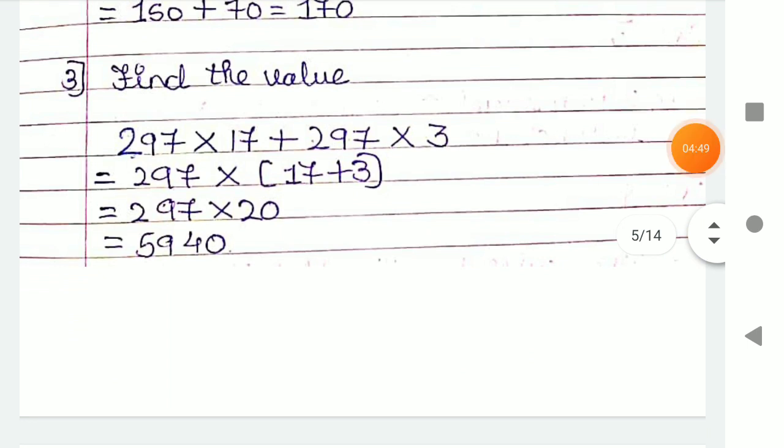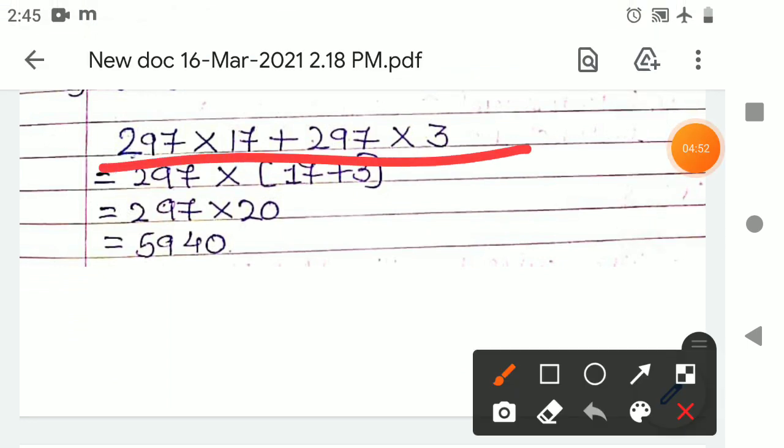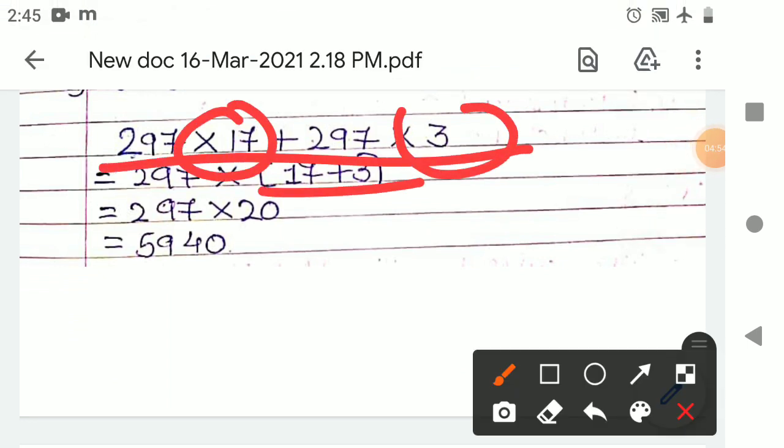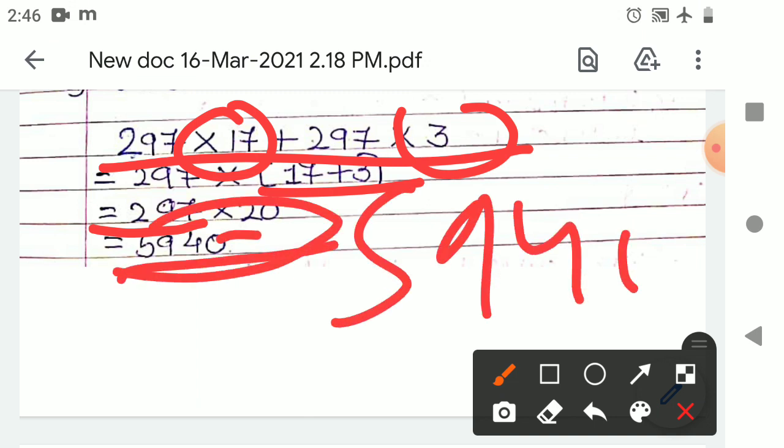Okay, find the value. Now we have to find the value here. It is given, we just multiply 17 and 13, we have to add it here. So 970, 900, 297 into 2 will give 490, and the answer will be 45490.